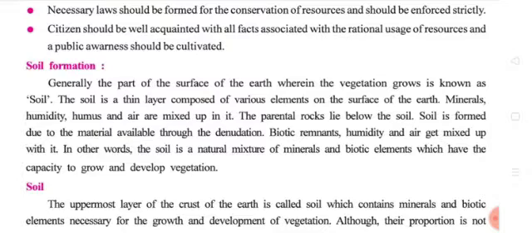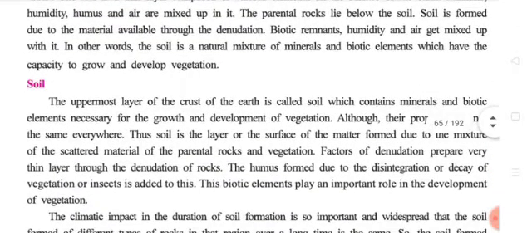and develop vegetation. So in conclusion, in other words, the soil is a natural mixture of minerals. So many minerals are mixed in the soil naturally, and also the biotic elements are there, which have the capacity to grow and develop vegetation. In that area vegetation can be developed. Then next we'll see soil.